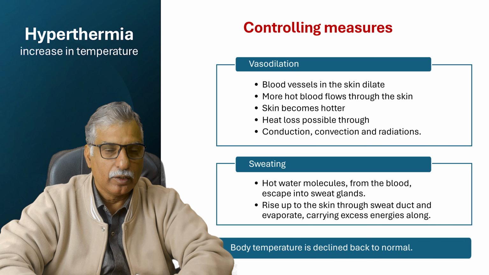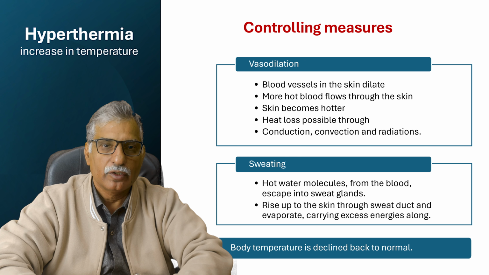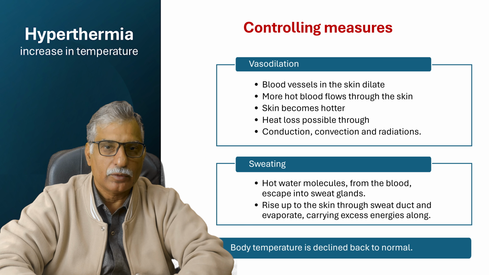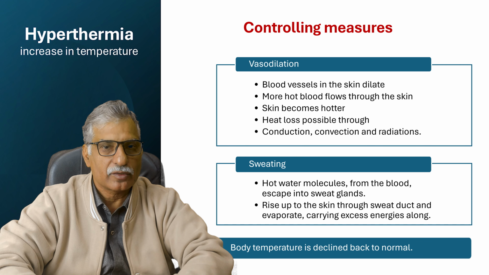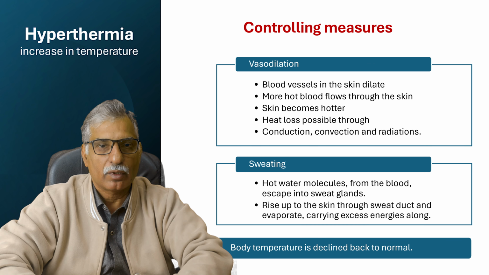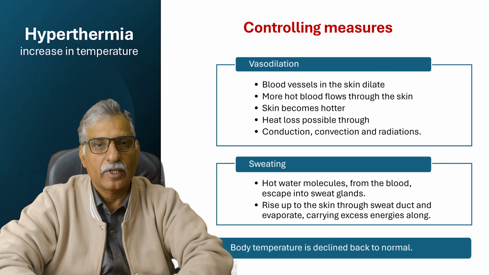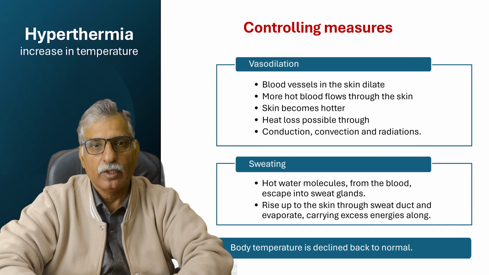But if there is a colder environment around, sweating is not necessarily needed. In this case, only conduction, convection, and radiation can be sufficient to reduce the body heat back to normal, back to 37 degrees Celsius. Just like you might have seen that when you are exercising during cold winter days, even though you are exercising extensively, you do not start sweating. Why? Because the environmental temperature is already very low compared to our body temperature. So conduction, convection and radiation are sufficiently operating to reduce the body temperature and maintain it at its normal.